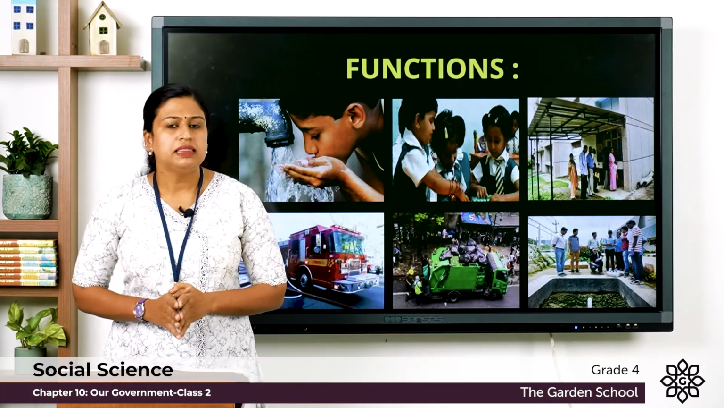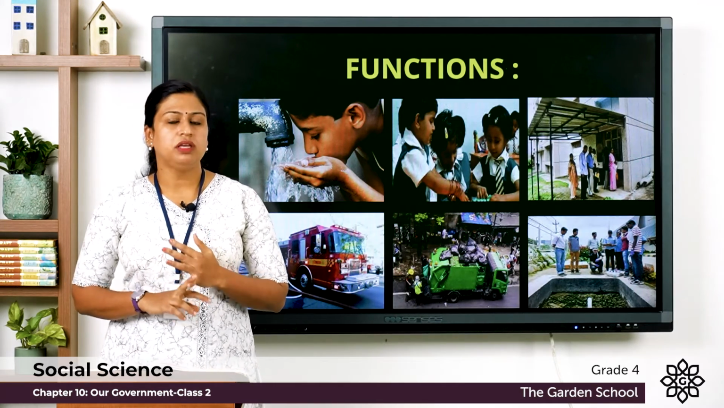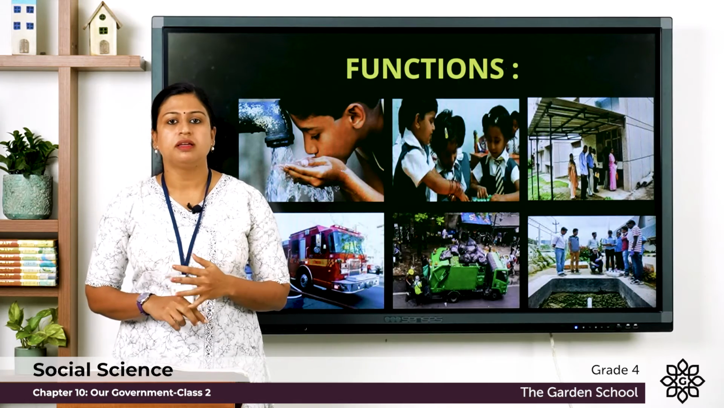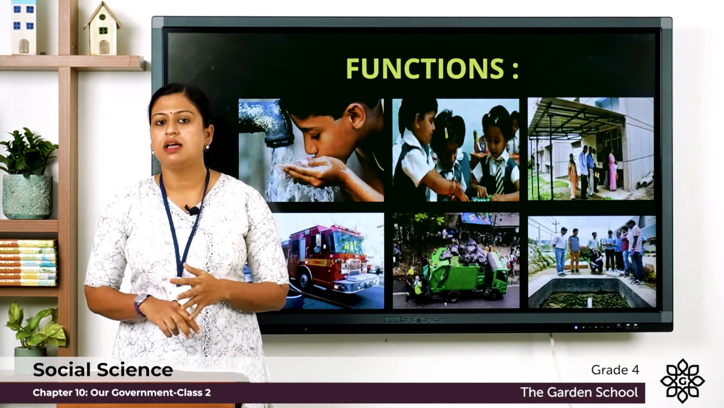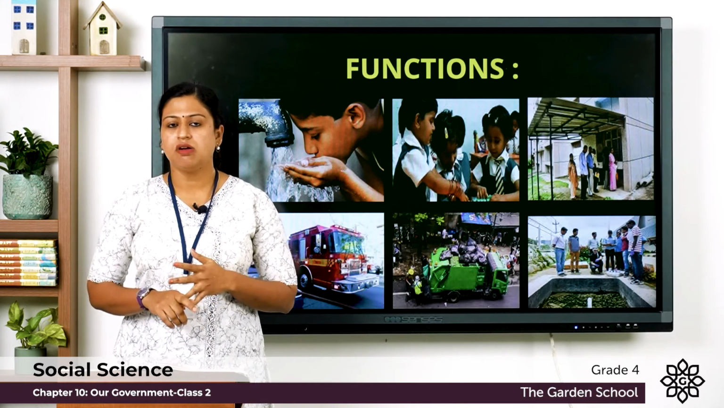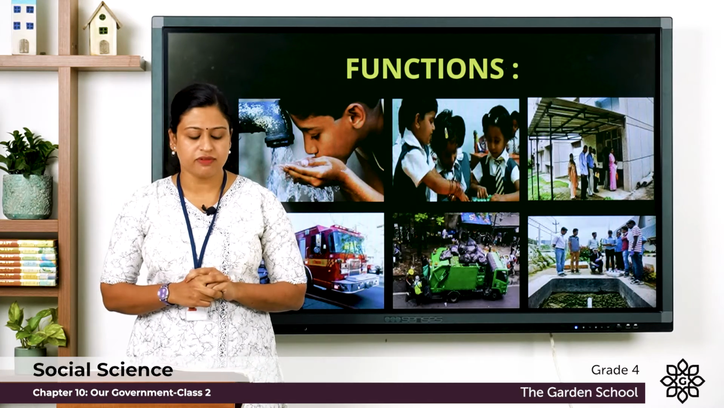So, in this class we learnt about the 3 levels of the government, and the 3 levels of the government are central government, state government and local self-government.